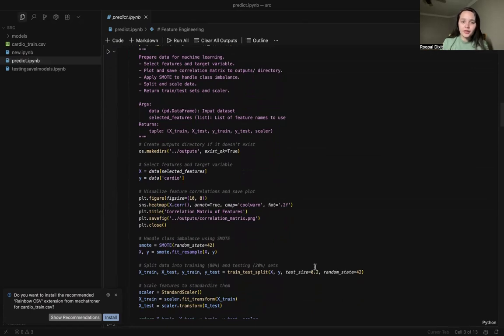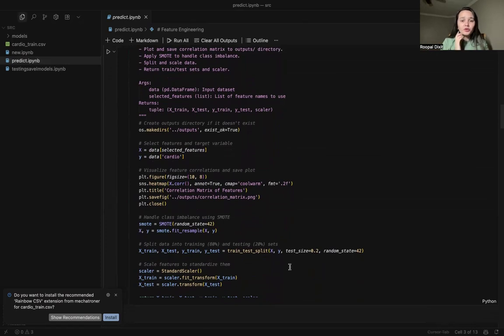This is how we prepared the data. We selected some features and target variables, and we plotted and saved the correlation matrix. We also have the correlation matrix in the output model, so if you want, I can show you that also.